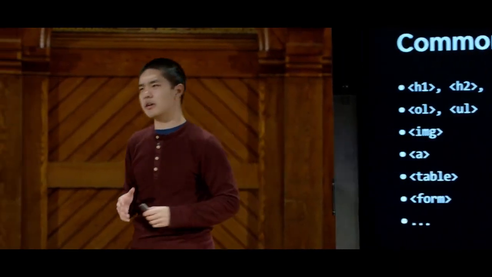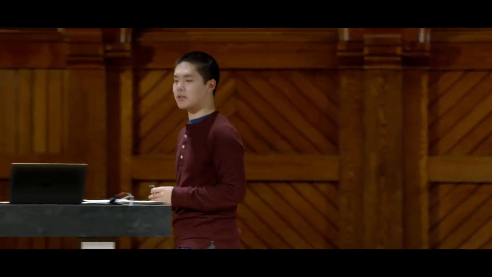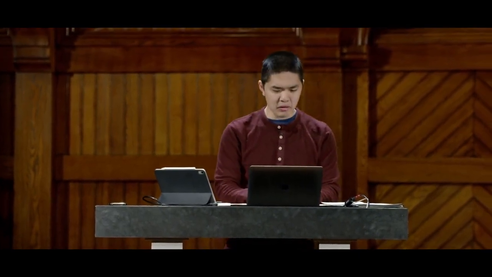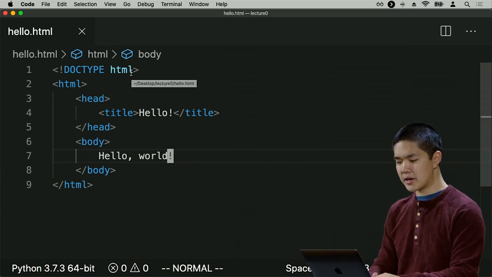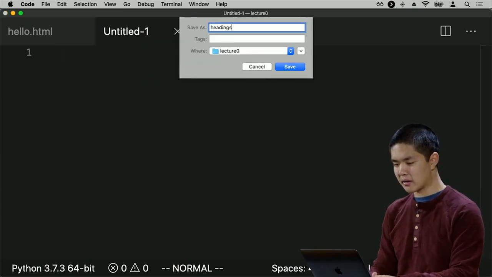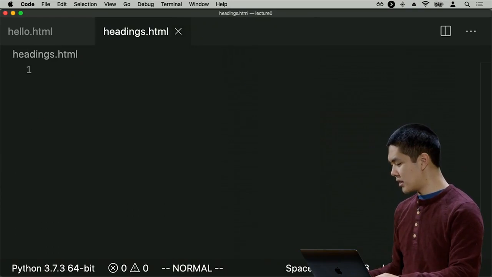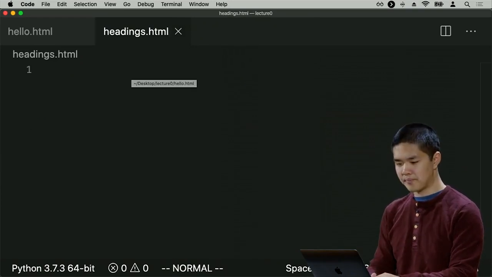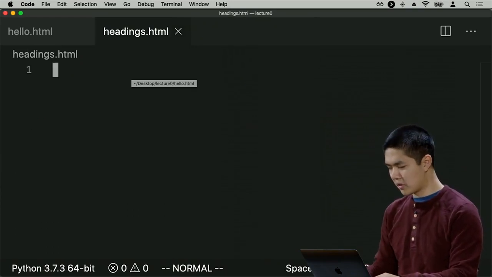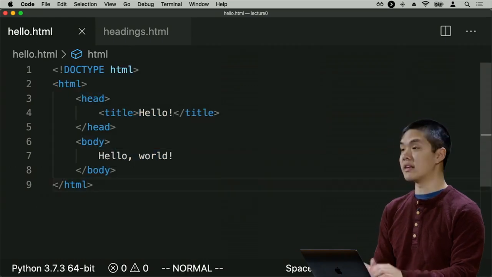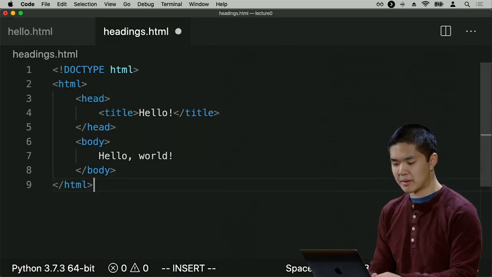So now let's take a look at some of the other common HTML tags and HTML elements that we might be interacting with in our web page. And we'll start by thinking about HTML headings. So big banners at the top of a page, for example, some headline that describes what a page is about. So I'll go ahead into my text editor and create a new file that I'll call headings.html. And the structure of this page is going to be pretty similar to the pages that we've seen before already. So I'm going to start by just using the hello.html text and paste it in here.